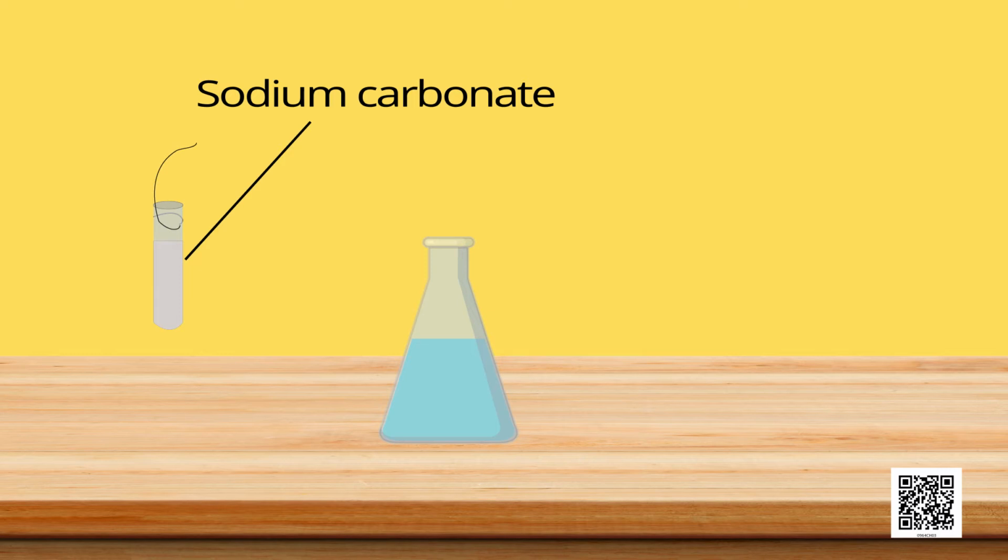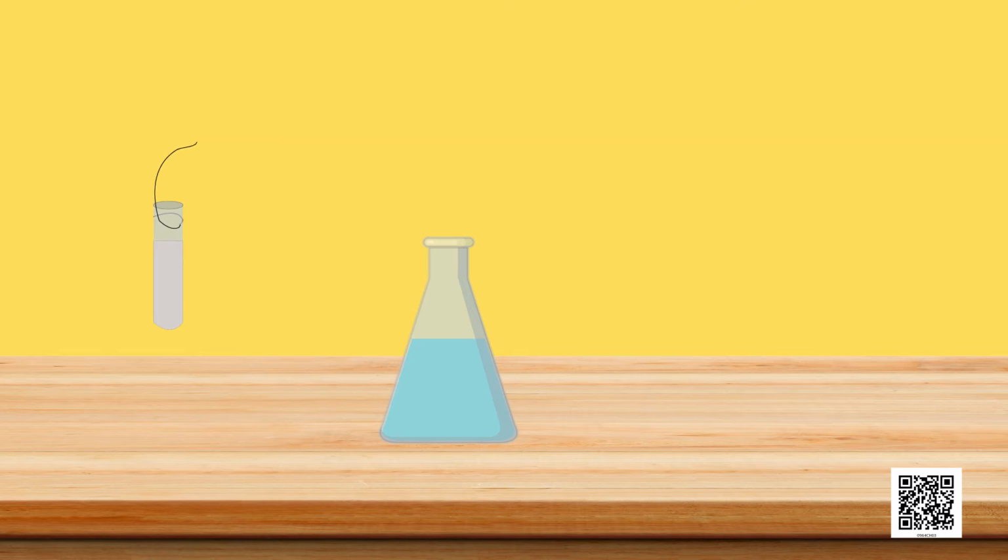First of all, take copper sulfate solution in a conical flask. Now take sodium carbonate solution in an ignition tube. Hang the ignition tube in flask carefully. See that the solution do not get mixed. For this, hang the ignition tube with the help of a thread. Put a cork on the flask.